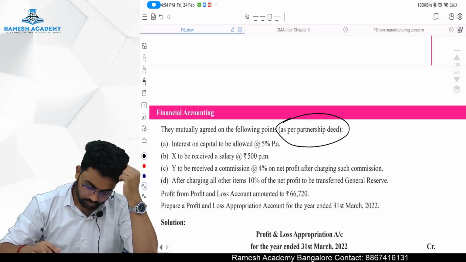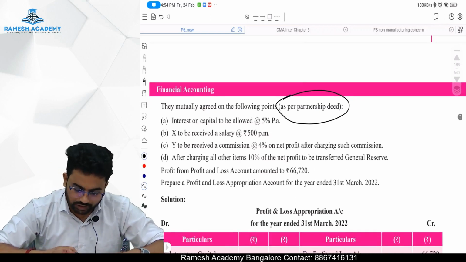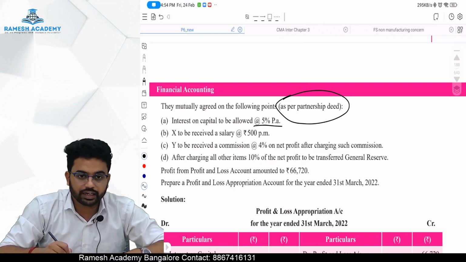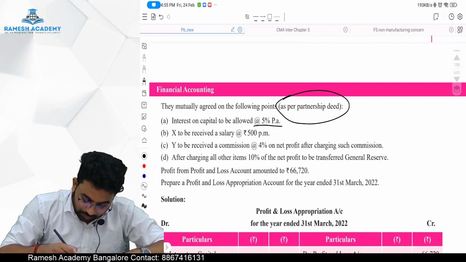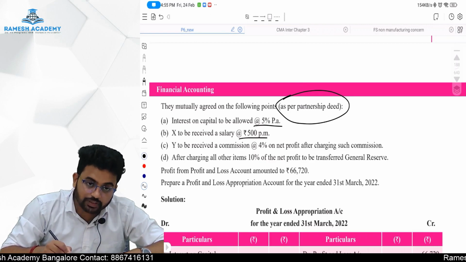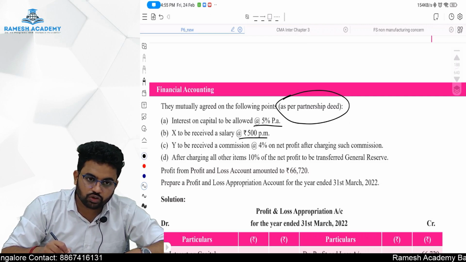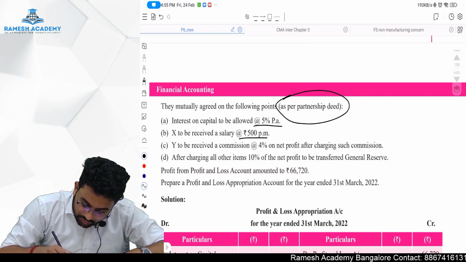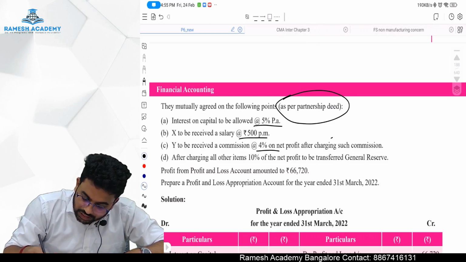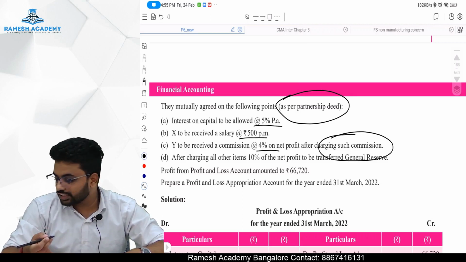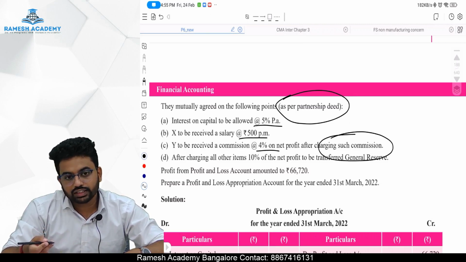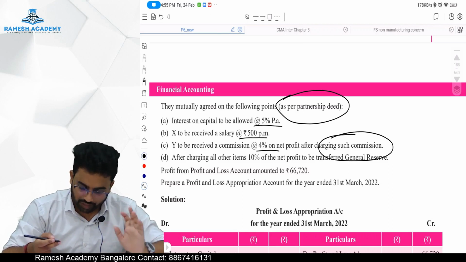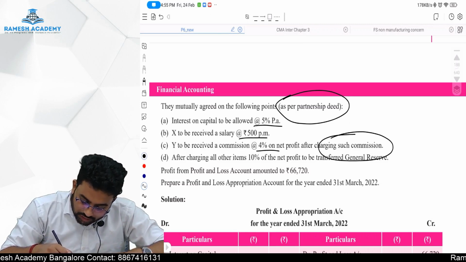As per the agreement, that is the partnership deed, interest on capital to be allowed at 5% per annum. X to receive a salary of rupees 500 per month, which means for a year it is rupees 6,000. Y to receive a commission of 4% on the net profit after charging such commission. Which means you have to solve it in an equation. I will explain.